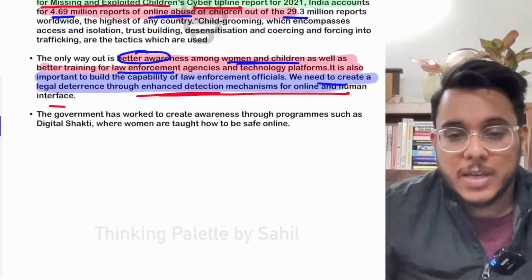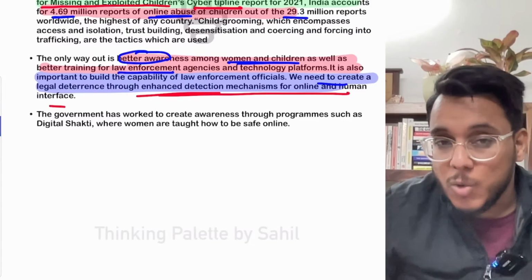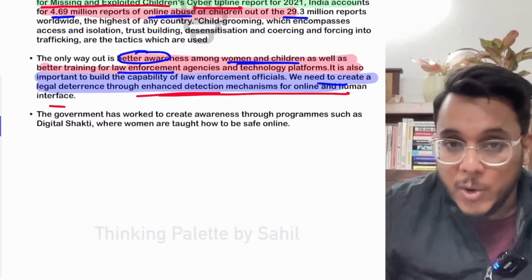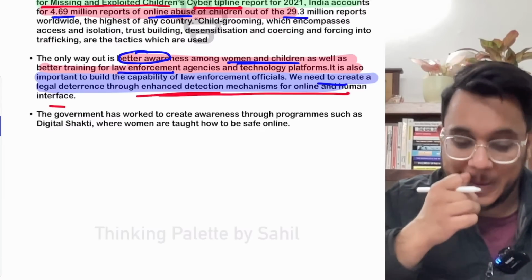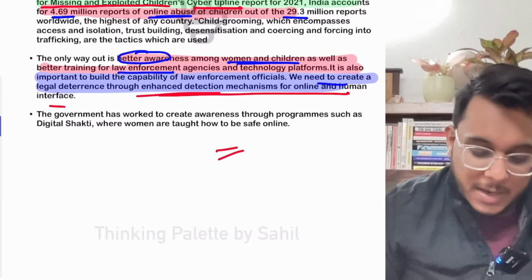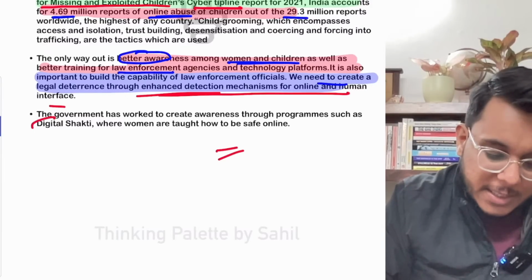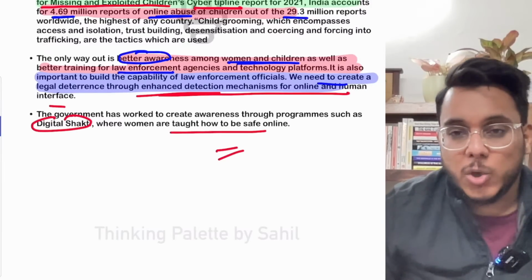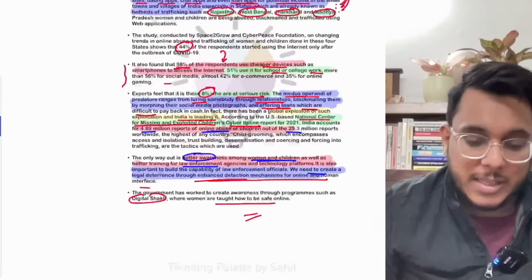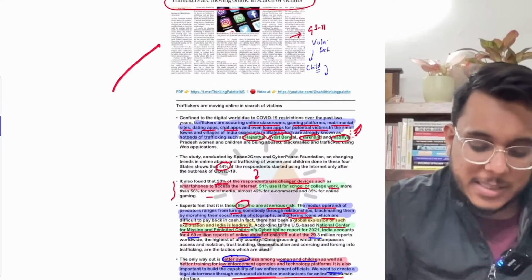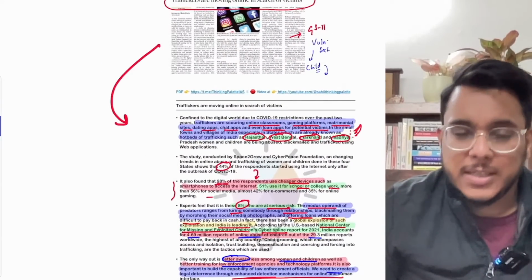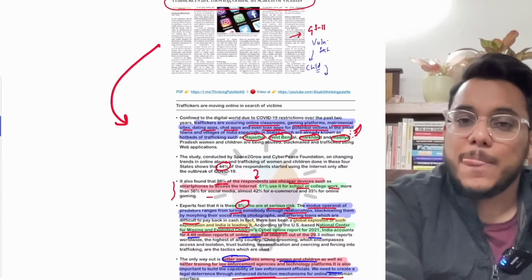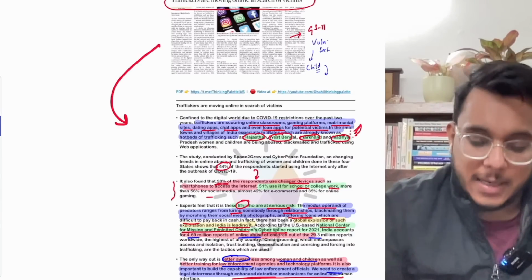Such platforms need to be identified, and the people who are operational there, who are going for this kind of exploitation, need to be identified. Now the government is already taking up Digital Shakti, where women are being taught how to be safe online. So these are certain initiatives that are going on, but guys, still the vulnerabilities stay. So this is all about this particular article, and now we'll be moving to the next article.